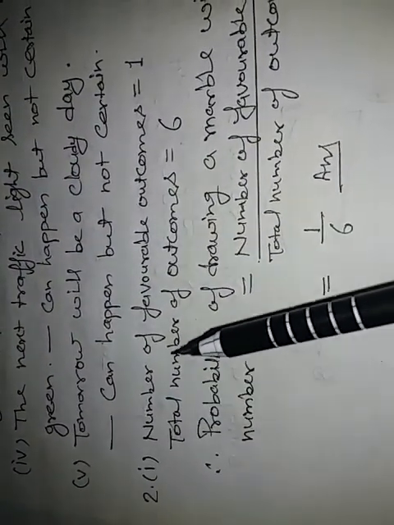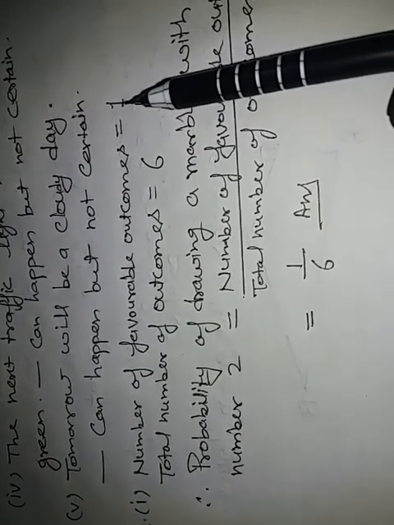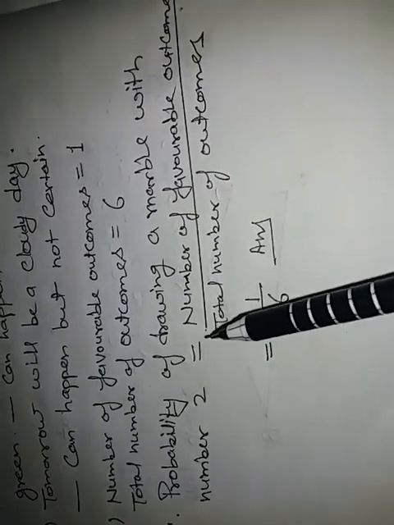Now the solution of part 1: the number of favorable outcomes is equal to 1 and the total number of outcomes is equal to 6 because there are 6 marbles. Therefore, the probability of drawing a marble with number 2 is equal to the number of favorable outcomes upon the total number of outcomes. 1 is the number of favorable outcomes and 6 is the total number of outcomes. So the probability is equal to 1 by 6.